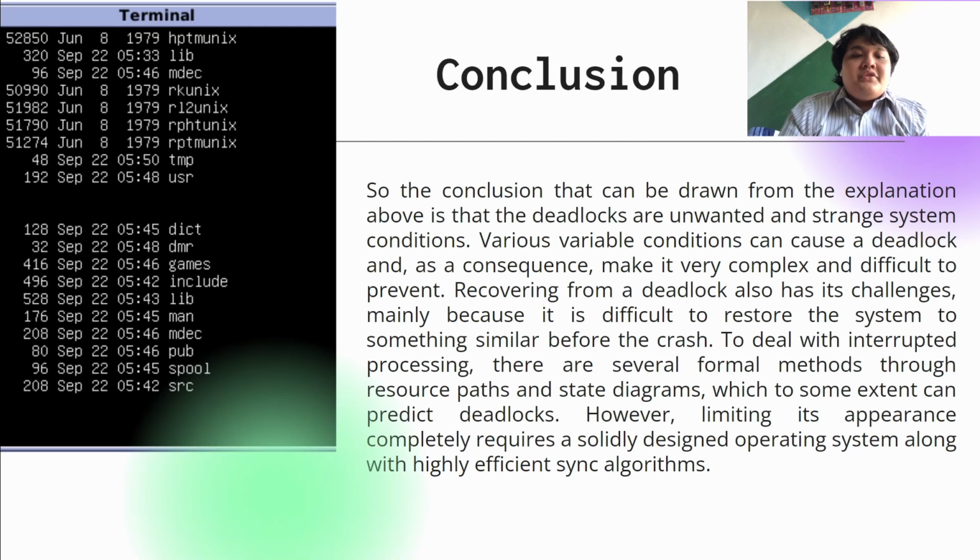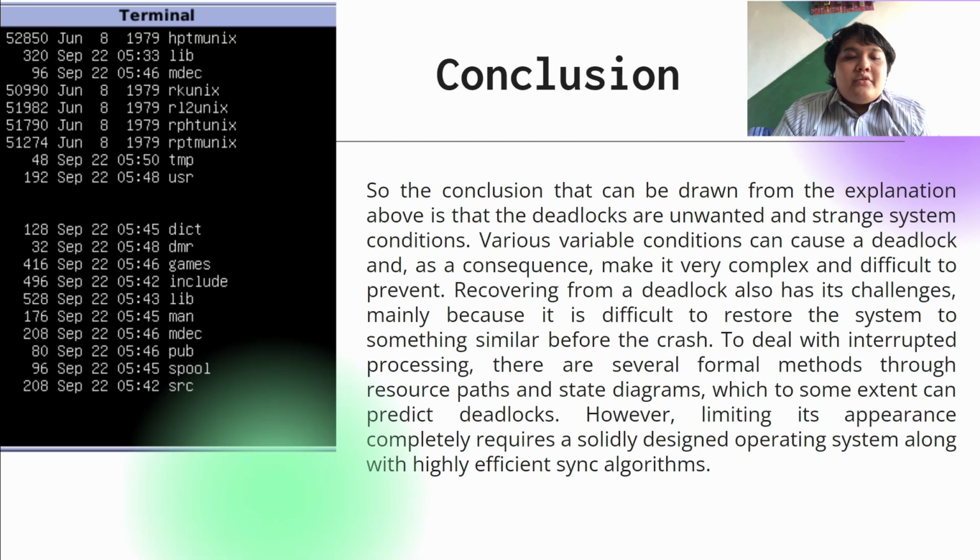So, the conclusion that can be drawn from the explanation above is that deadlocks are an unwanted and stressful system condition. Various conditions can cause a deadlock and as a consequence make it very complex and difficult to prevent. Recovering from a deadlock also has its challenges, mainly because it is difficult to restore the system to something similar to before the crash.